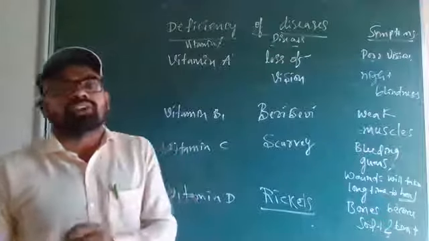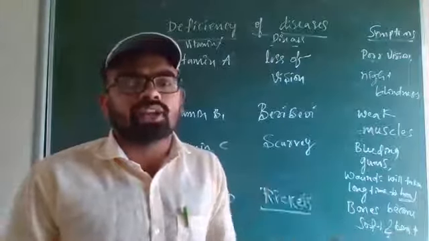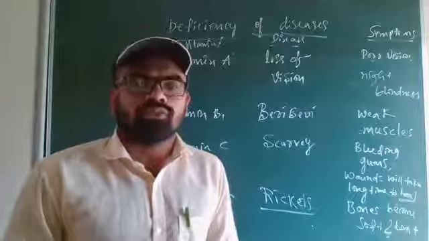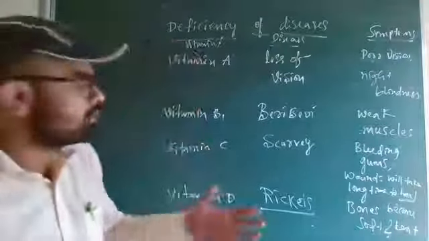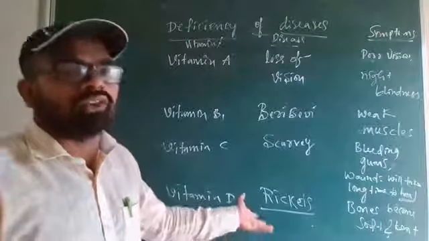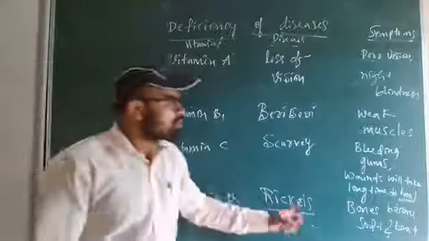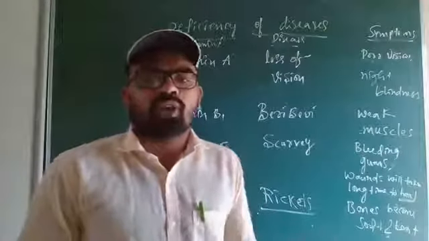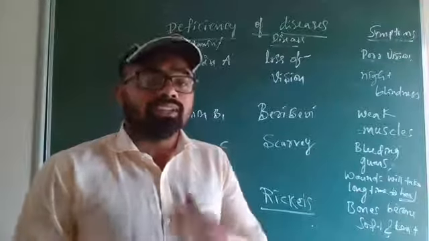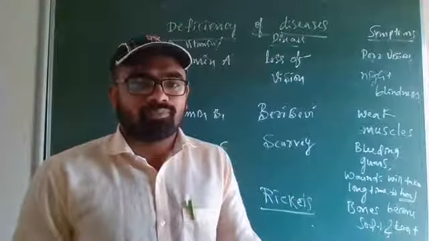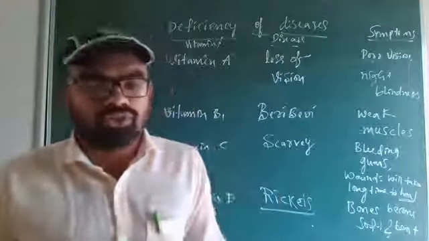So that causes the disease scurvy. To avoid this, we have to eat vitamin C rich foods like orange, lemon, almost all the fruits we can say. And vitamin D: if there is lack of vitamin D, the disease rickets will come, so bones will become soft and bent. To avoid that, one has to eat vitamin D rich foods.